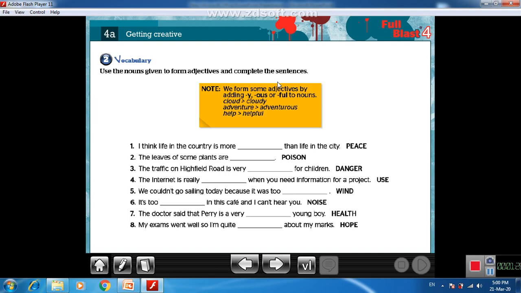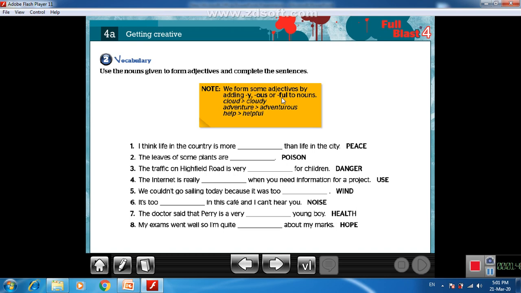The simplest way to turn a noun into an adjective is to add suffixes to the end of the root word. Suffixes that create adjectives are ly, able, ous, ary, ful, and so on.